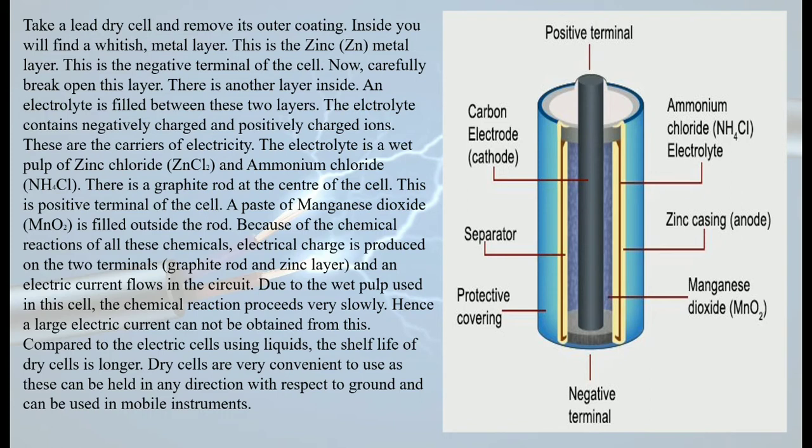Now, the electrolyte is a wet pulp-like substance which is made up of zinc chloride and ammonium chloride. Now, there is another thing which is present, the big rod-like thing you can see in the center, that is the graphite rod, which is in the center of the cell. Outside the graphite rod, there is another paste, that is manganese dioxide. Now one more important thing about the graphite rod is it is the positive terminal of the cell.